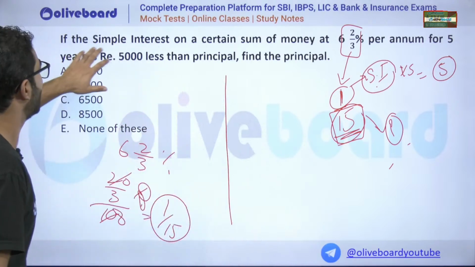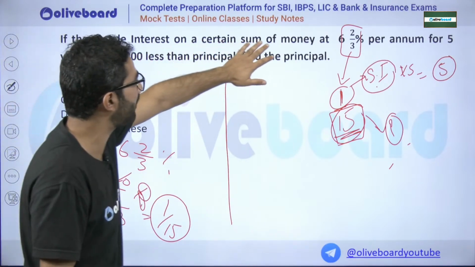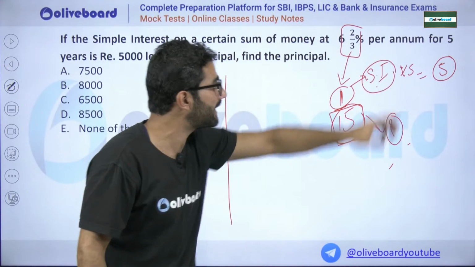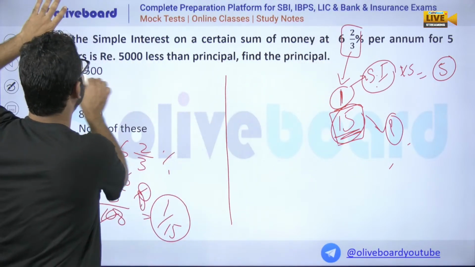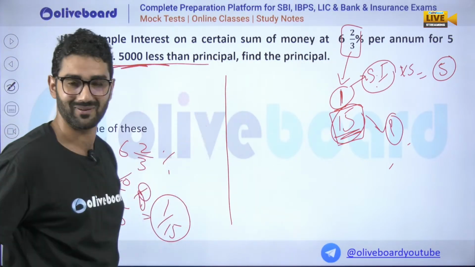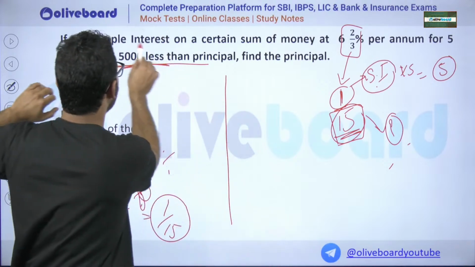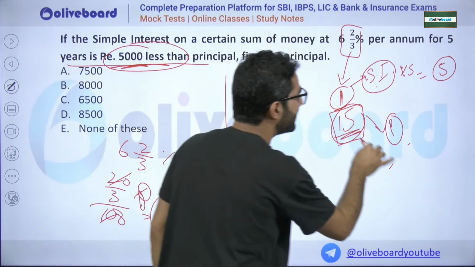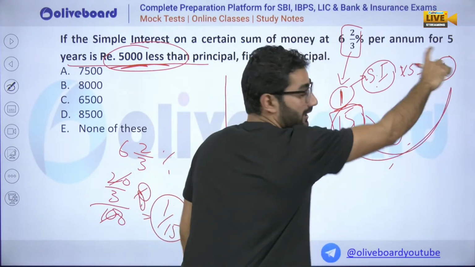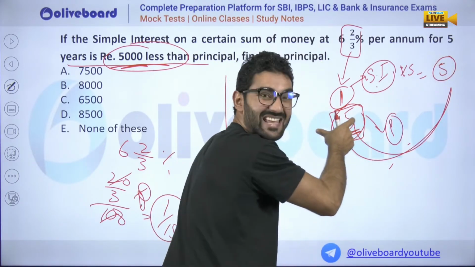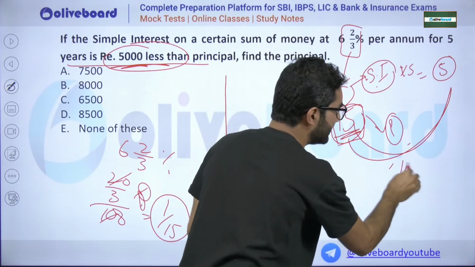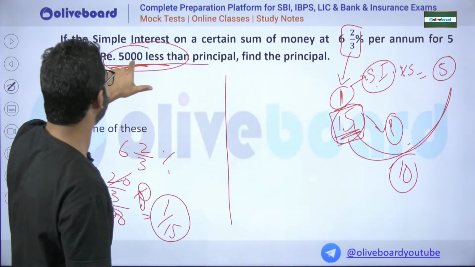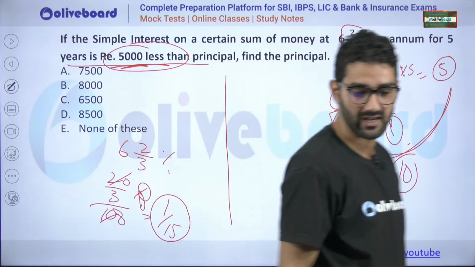I told you at the beginning, the simple interest on a certain sum of money at this rate per annum for 5 years is this much less than the principal. This is the difference between the principal and the simple interest. So how much is the difference? Simple interest is how much less than the principal? Sir, it is less by 10, and that 10 is given as this much. Hope it is clear to everyone.